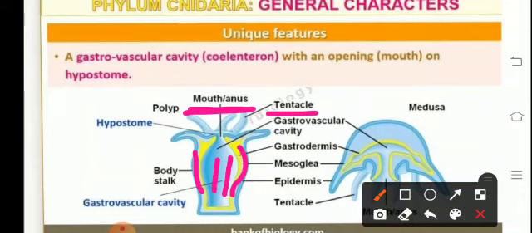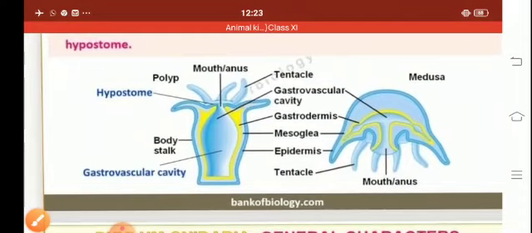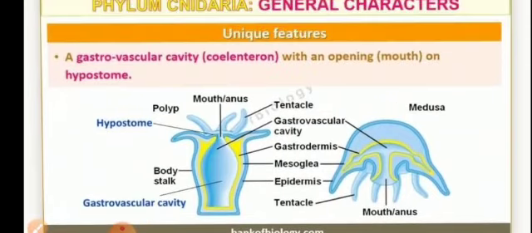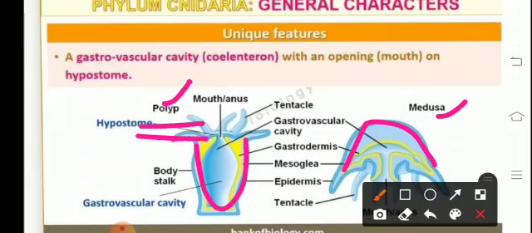Now there are two forms, that is the polyp form and the medusa. As can be seen over here, this is the polyp form and the other one is referred to as the medusa. Now the polyp is basically a cylindrical form, whereas the medusa is an umbrella shaped form. Medusae are generally free living, whereas the polyps are sessile, that means they are attached to the substratum. Some of the coelenterates remain in the polyp form only, like Hydra or Adamsia.